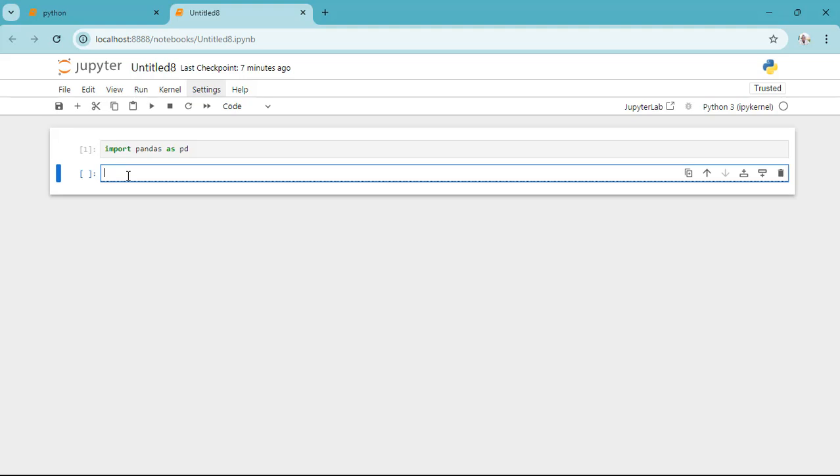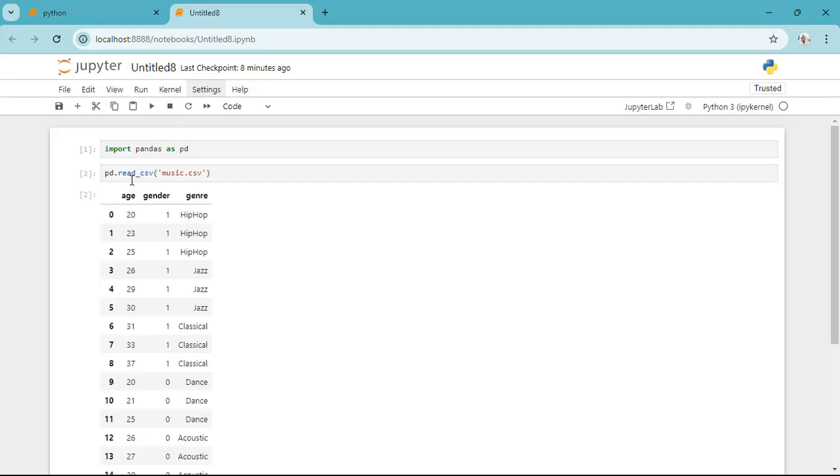Okay, so I'll use pd.read_csv. So the name of the file I'm going to import is music.csv. Then I close the bracket. When I run it, I'll be able to see the exact file of the worksheet that I inserted before.